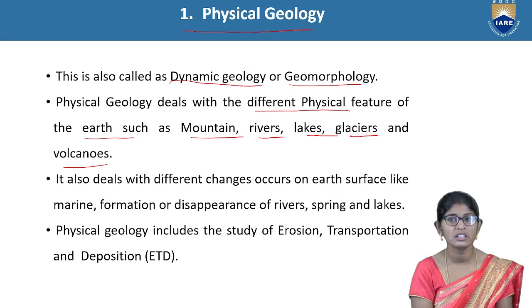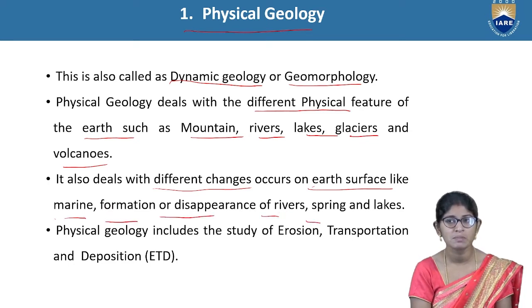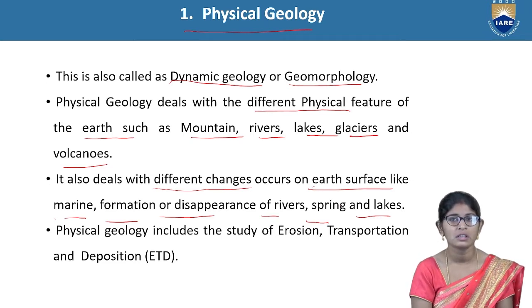It deals with the different changes in forms on the earth surface, like marine transgression, and the formation or disappearance of rivers, springs and lakes. Generally we observe this in some areas. It can change the formation of the earth surface.